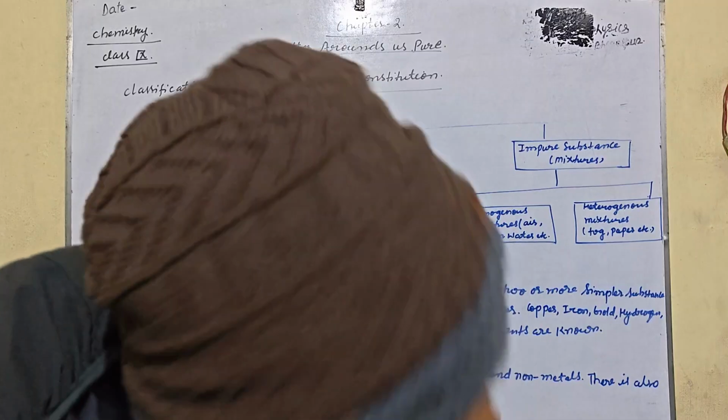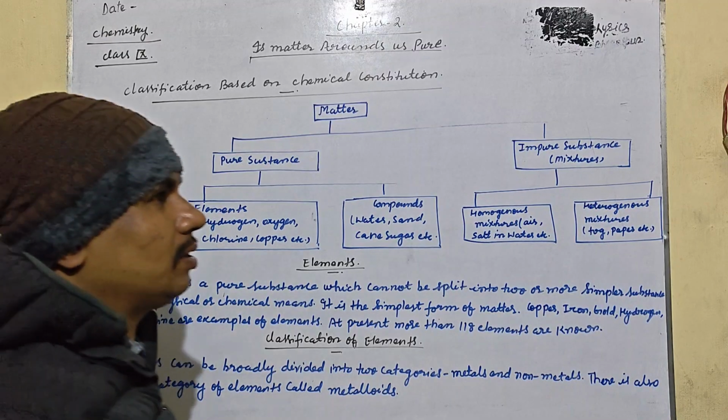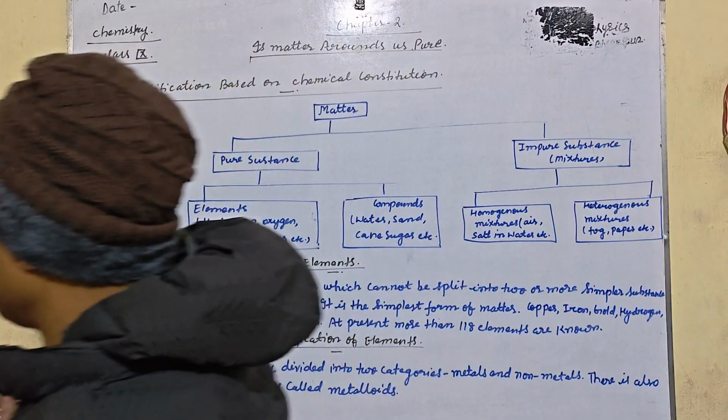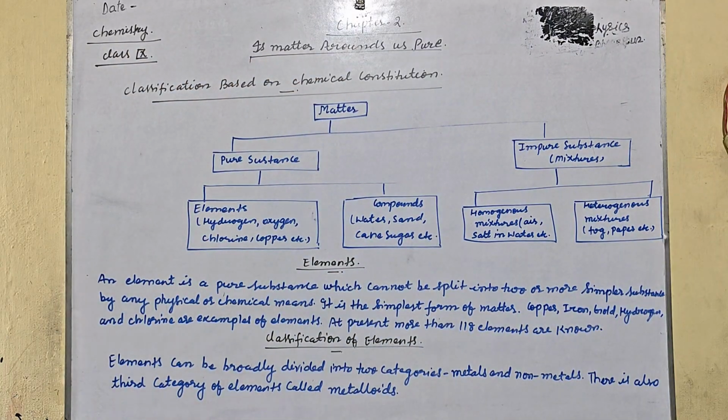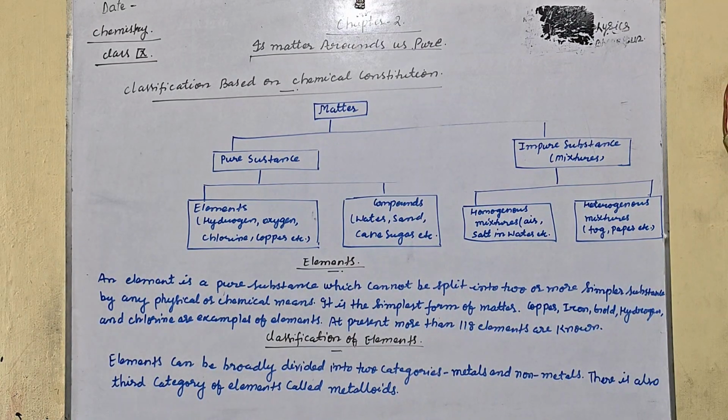So, my dear students, let us understand chapter number two. We are going to start chapter number two: Is matter around us pure? This follows chapter number one, Matter in our surroundings. The next topic after that, Is matter around us pure, is the second chapter that is correlated with Matter in our surroundings.